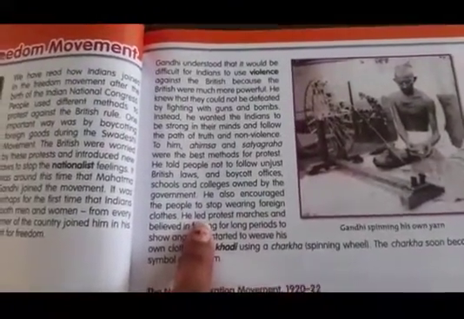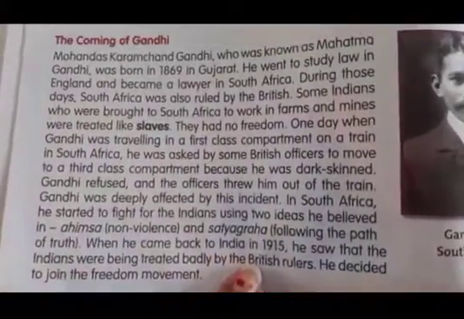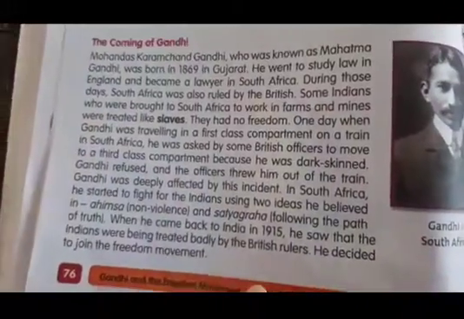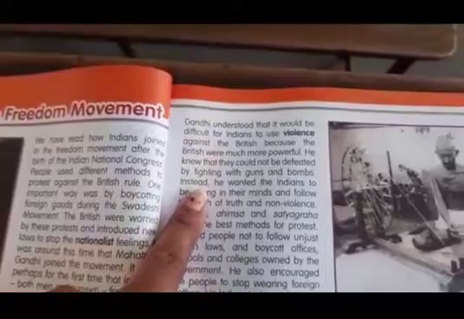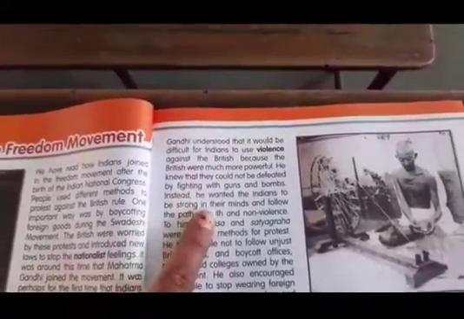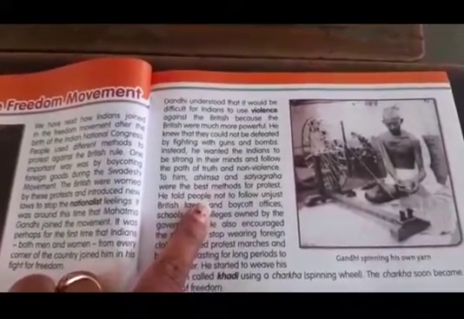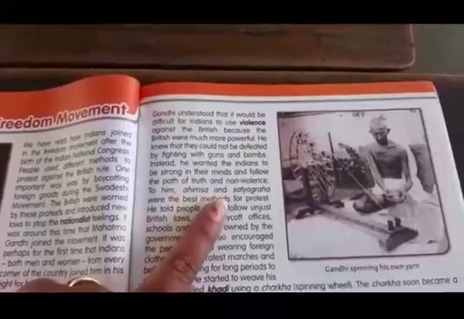What Gandhiji did, he came in the middle. When he came in the year 1915, he came to India and he saw that not only in Africa, in India too, people are treated badly by the British. Then he said that with violence you can't fight the British because the British are very strong. They have bombs and guns. We don't have. He said the only two ways we can fight the British are Satyagraha and Ahimsa.